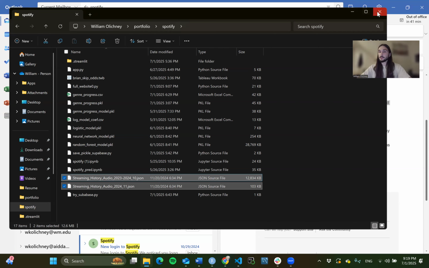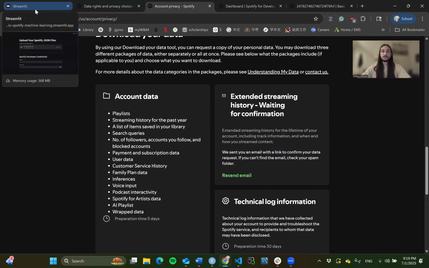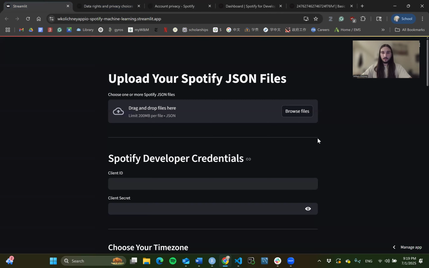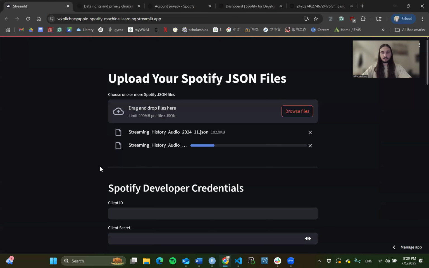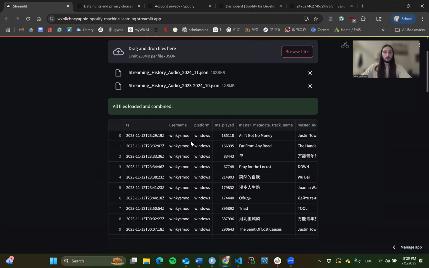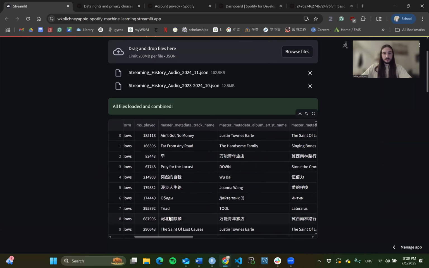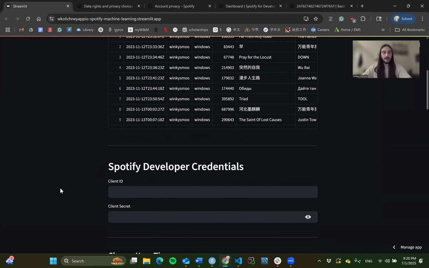Not for this request, but for genre data, we're going to have to do a little extra step because we want to know what kind of genre you'd want to skip. That's very interesting. Like, do you skip reggae in the morning? So we need one more thing. You're going to upload those files, streaming history. I'm just going to do two, because that's sort of all I can handle right now. So do two for yours as well, especially since they're smallish. Boom, you can already see it populates with your listening data. There's some Tool, there's some Chinese music I've got in here, Handsome Family. So this is just the base level, but we're going to build off this.